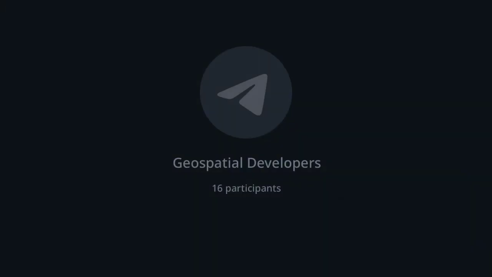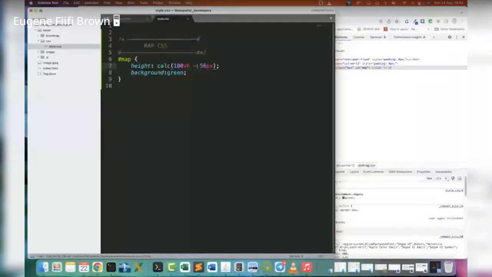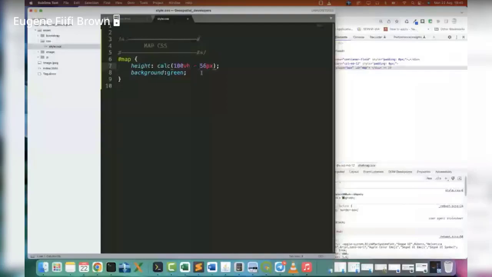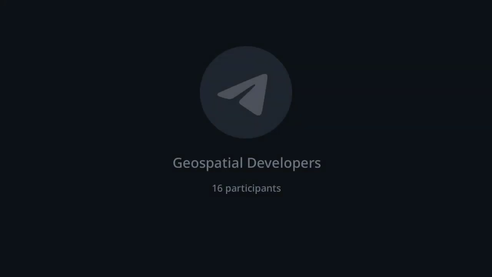You calculate 100 VH minus the 55. Okay, so it's supposed to have a space between them. It was reading 100 VH minus 55 as an integer value, but it should be the minus and then 55 pixels separate. So that's why it wasn't working. Now it will run. If I refresh, that's the page, and you realize that there's no scrolling.